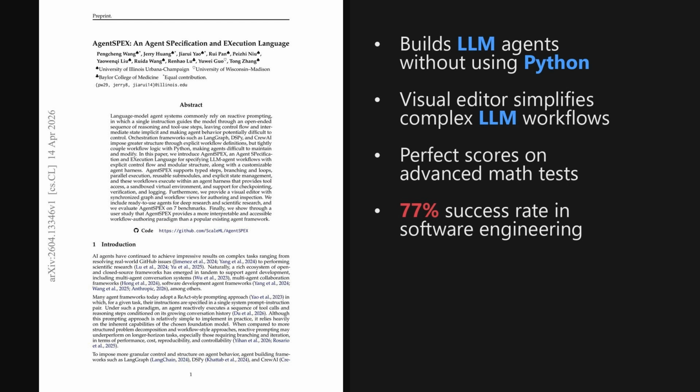AgentSPEX shows that decoupling workflow logic from implementation code makes large language model agents much more reliable and easier to control. This declarative approach allows researchers to build complex systems for expert tasks without needing to write extensive Python code. That is it for this episode of the AI Research Roundup.